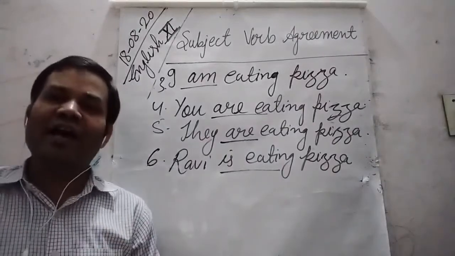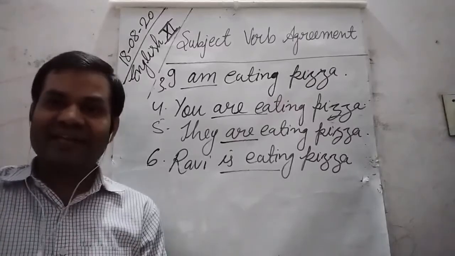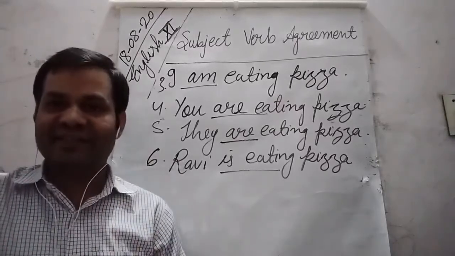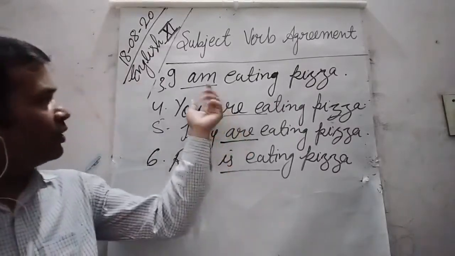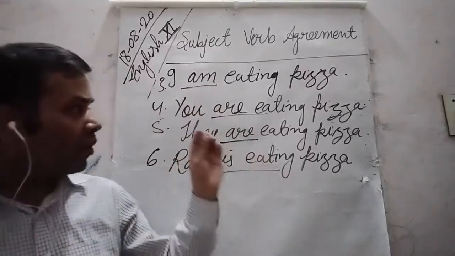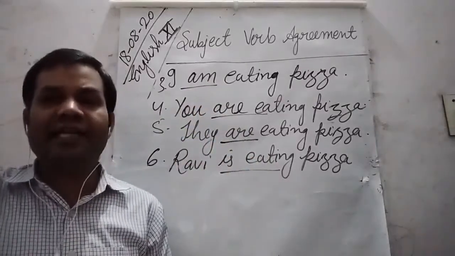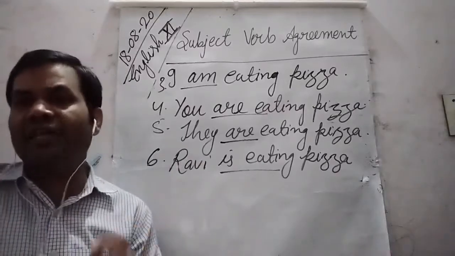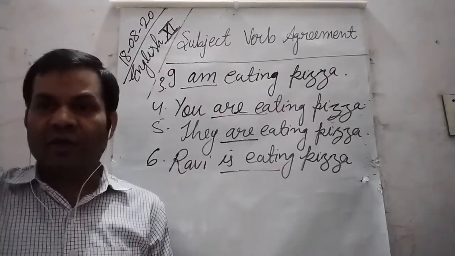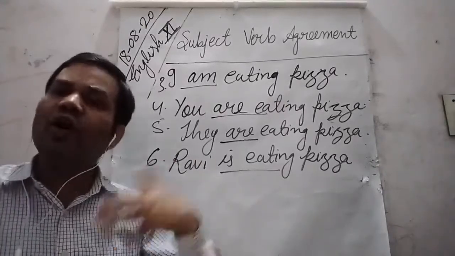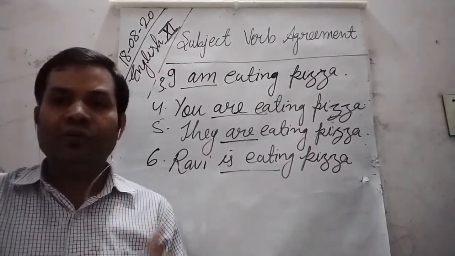Don't ask why, because there is no logic behind it, but it's a rule in grammar. Apart from present continuous tense, in present continuous tense we use am with I and are with plural subjects. Okay, apart from present continuous, in all the tenses, I follows the rules of plural.